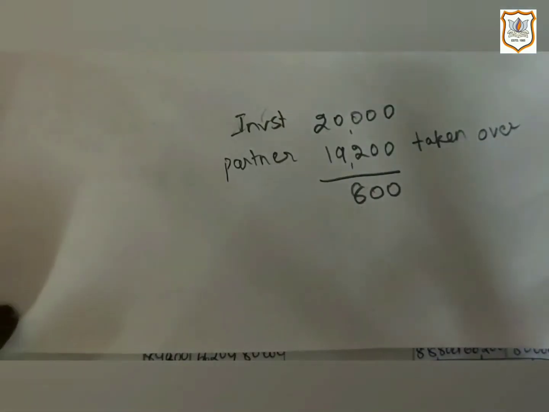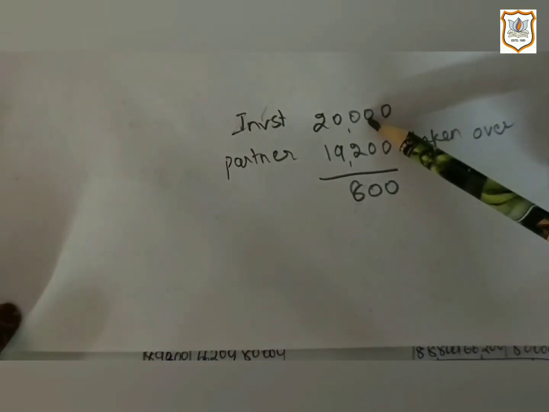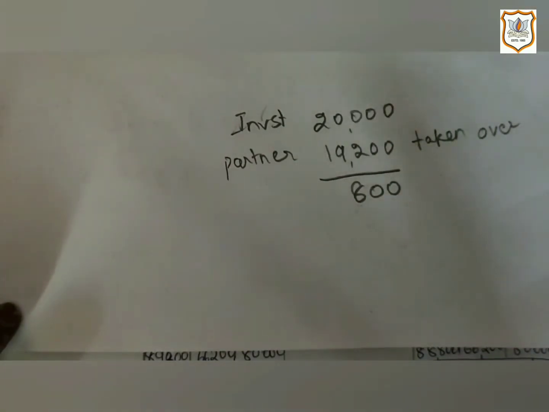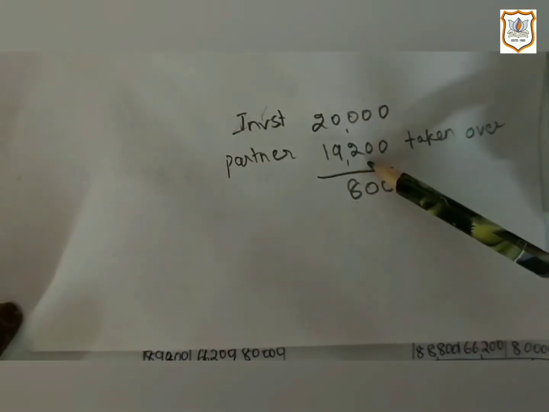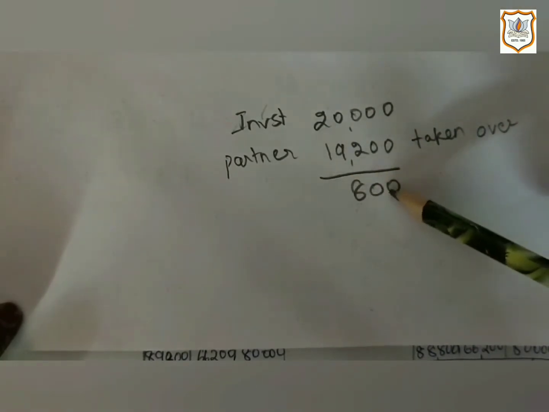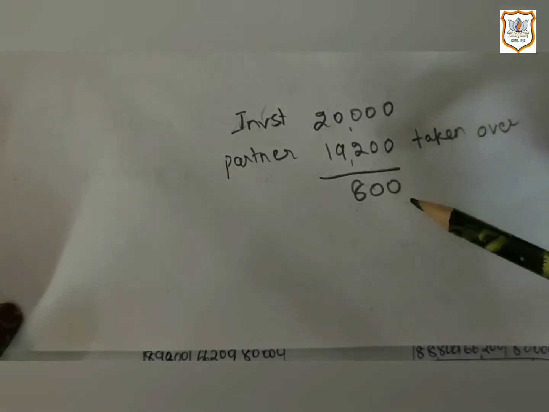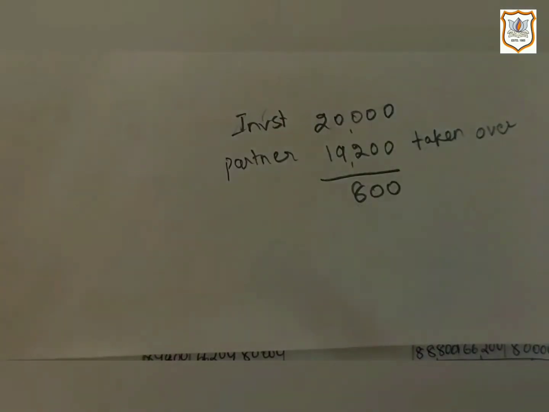As you can see, investment was shown at rupees 20,000 in the old balance sheet. And as Ahna has taken it over at rupees 19,200, there is a loss of rupees 800 which will be deducted from the investment fluctuation fund. And the investment fluctuation fund is shown at rupees 1,600 on the liability side in the old balance sheet.